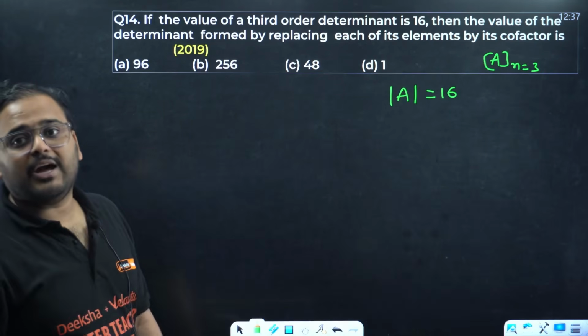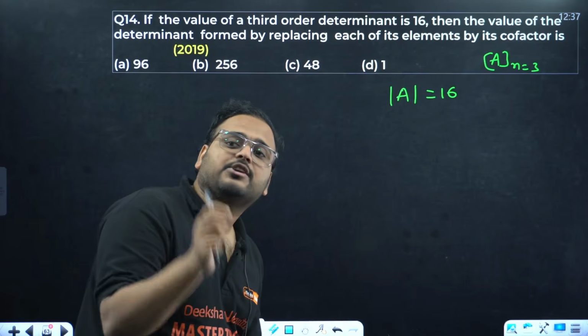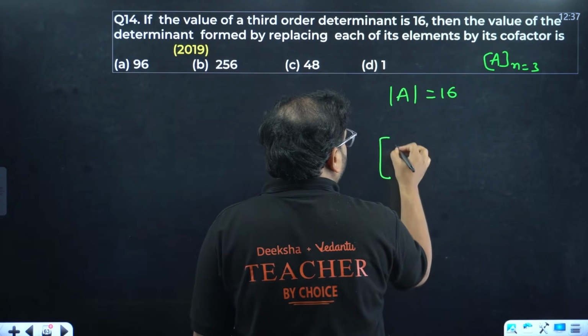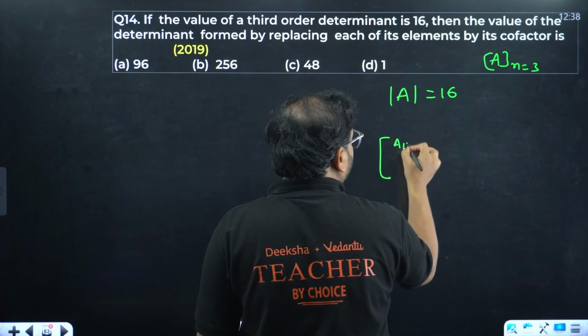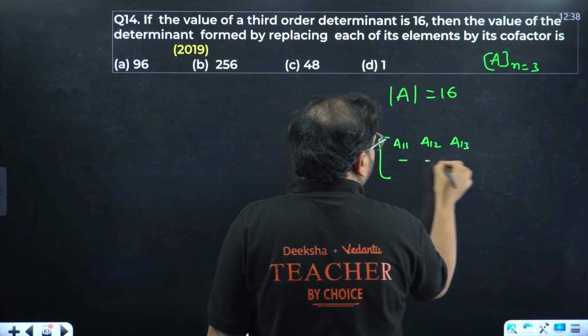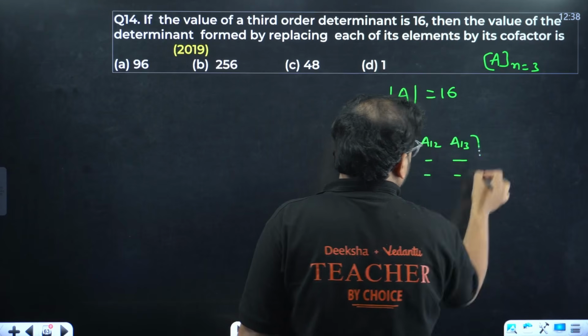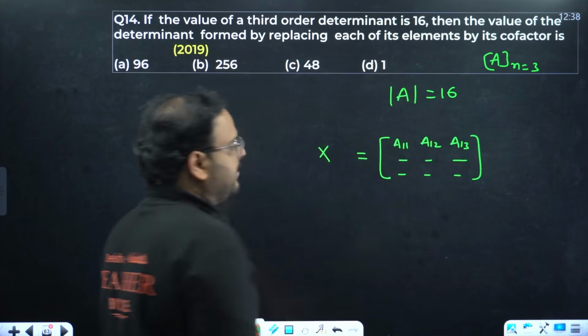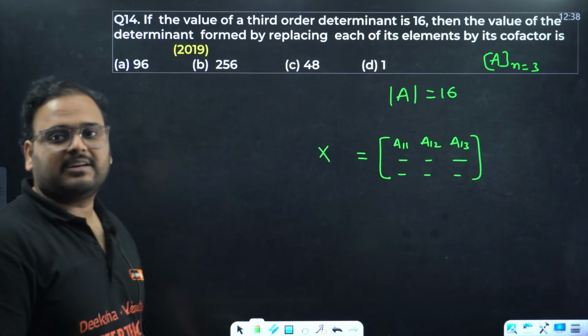Okay, the value of determinant formed by replacing each of its element by cofactor. So let's write that. Basically, A11, A12, A13, these values only. They are asking you to find the value of this matrix X. Find determinant of this matrix X.